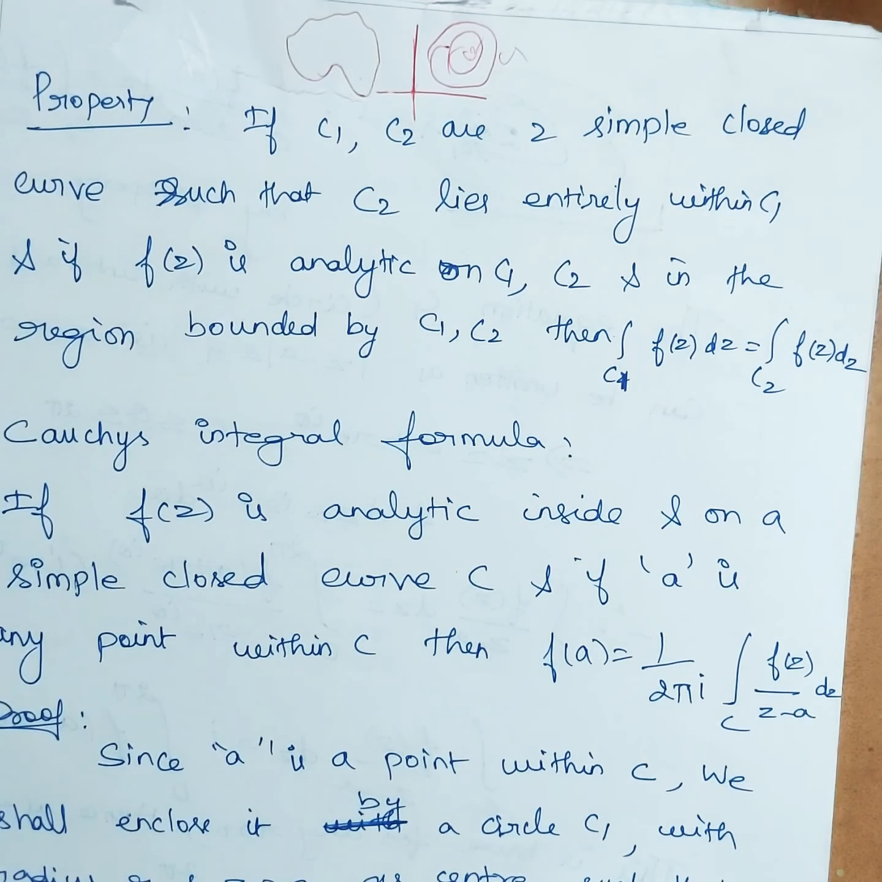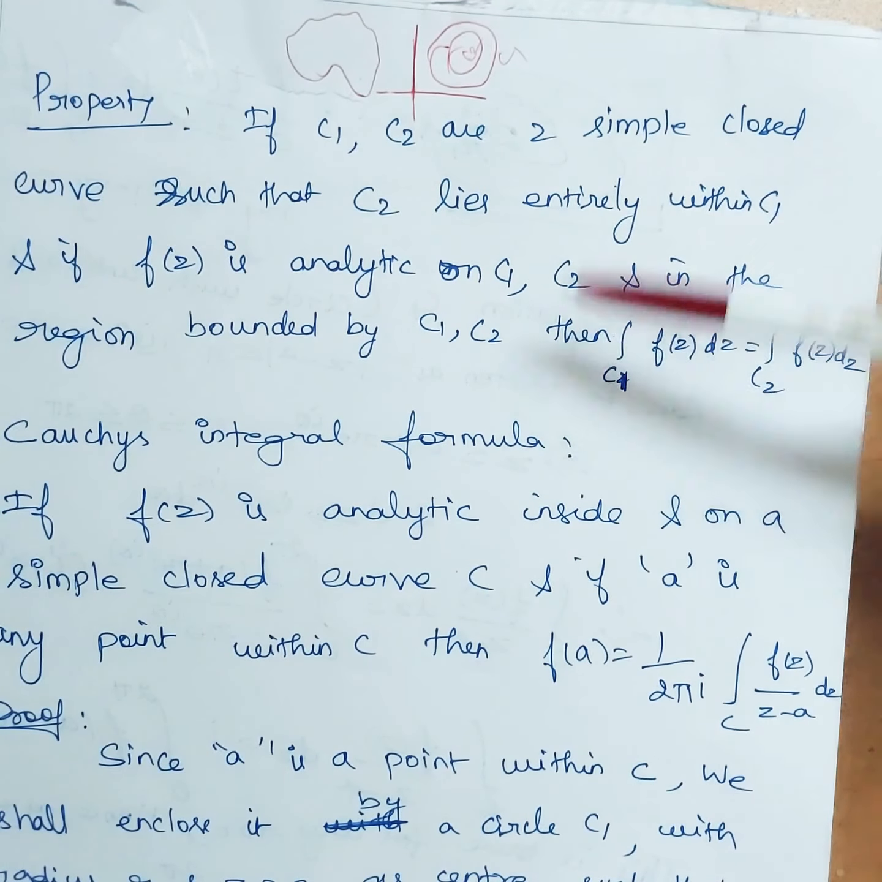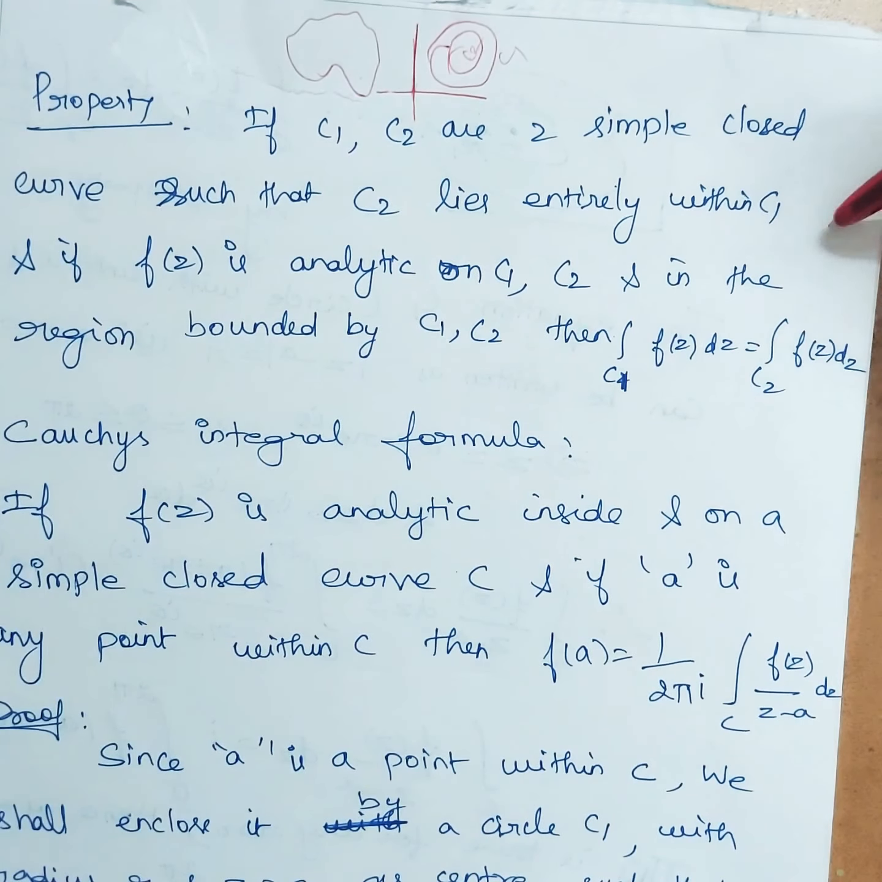We have two theorem proofs over here. One is Cauchy's theorem, which we have derived already, and this is a property from that theorem. So this property we'll use in Cauchy's integral formula. You have to memorize the statement of this property, and the proof is not required for this, but along with the notes I have attached the proof also for this property.